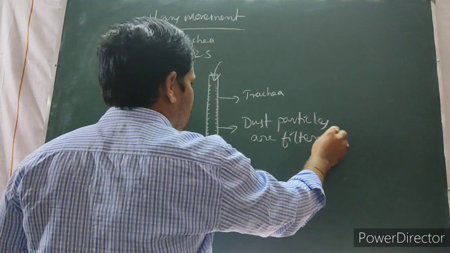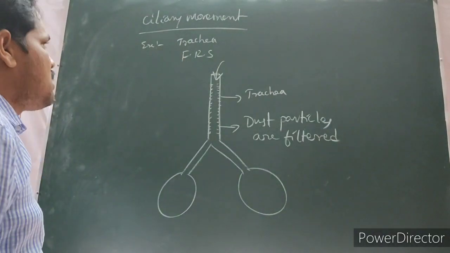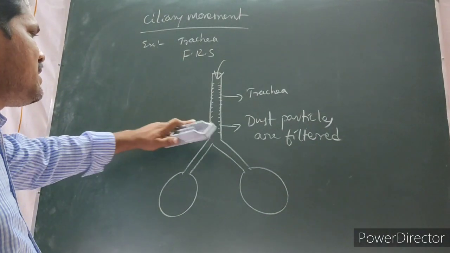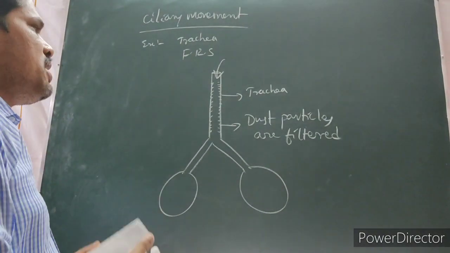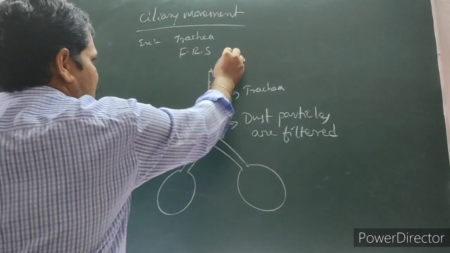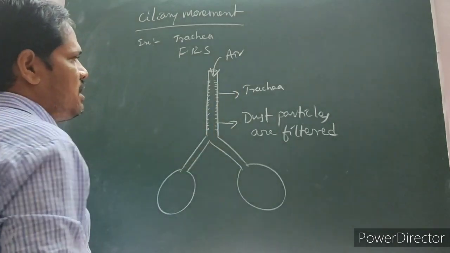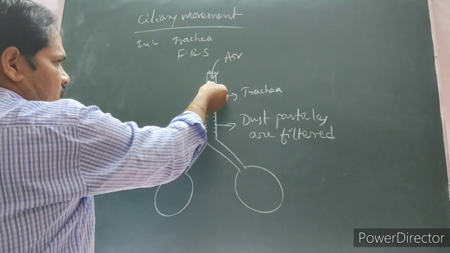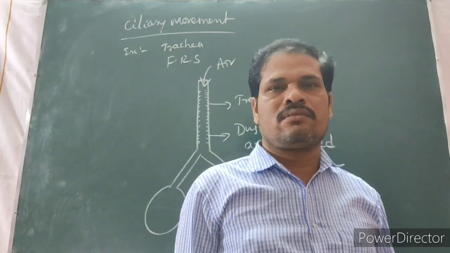Dust particles are filtered. That is the use of cilia, which show movement, the ciliary movement, whenever air enters during breathing.